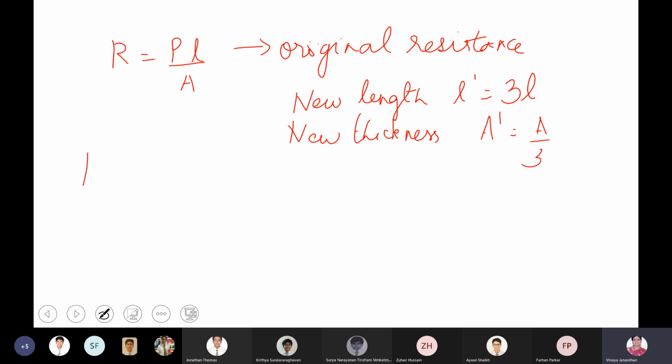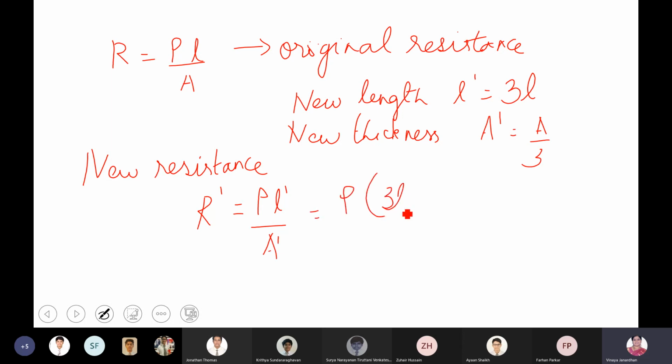So then I can write new resistance R dash is equal to rho L dash by A dash. So it is rho 3 times L by A upon 3, or I can write 9 times rho L by A. Look at this physical quantity.